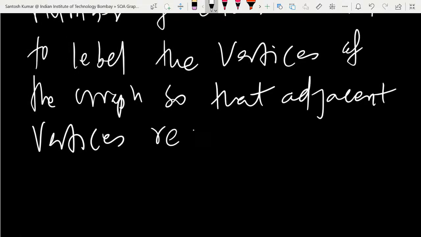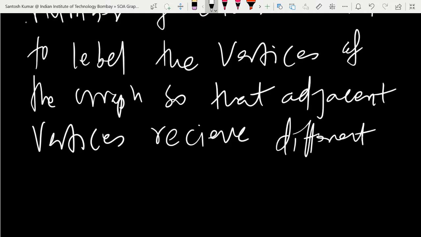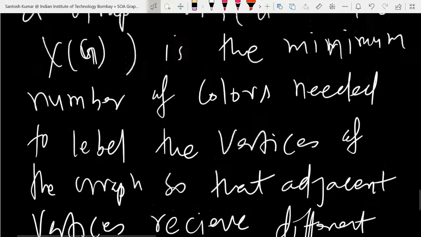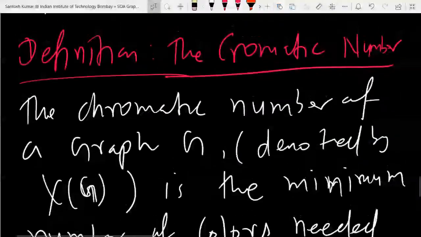This is important. Adjacent means you cannot put them together. Different color means different slots, different time periods. So that minimum number you require is called the chromatic number.